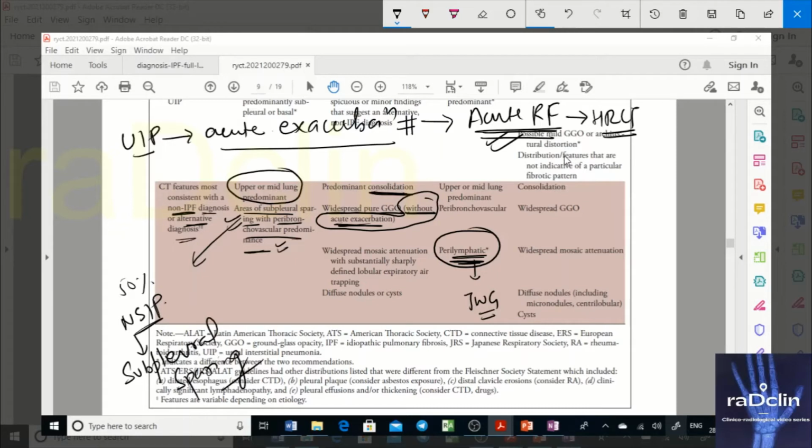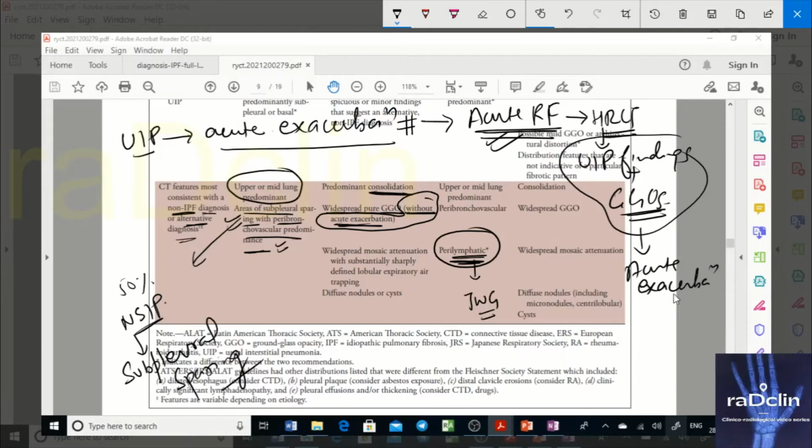A patient of UIP, either already diagnosed with UIP or diagnosed with UIP at the time of an acute attack, presents with acute respiratory failure. You did the HRCT and saw honeycombing, reticulations, the typical UIP findings, and the patient also has widespread GGOs. This can be diagnosed as acute exacerbation. Remember this.